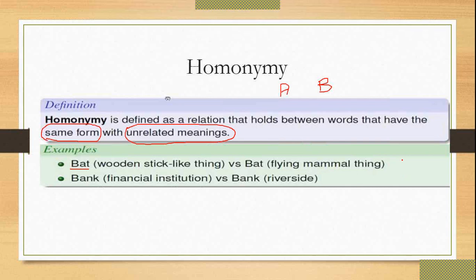Okay, so the bank and the bank, even though they are the same word, the meaning is different. So they are not related to each other. They are totally different. One is a financial institute, another is a riverside. So they don't have any relation. So that is called a homonym.